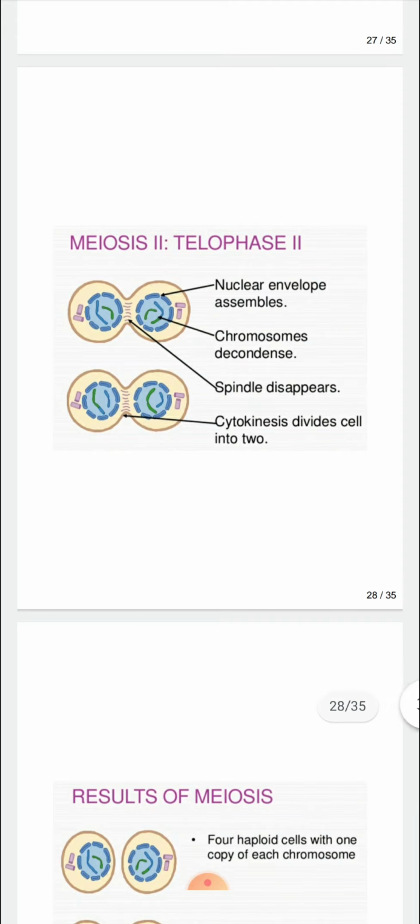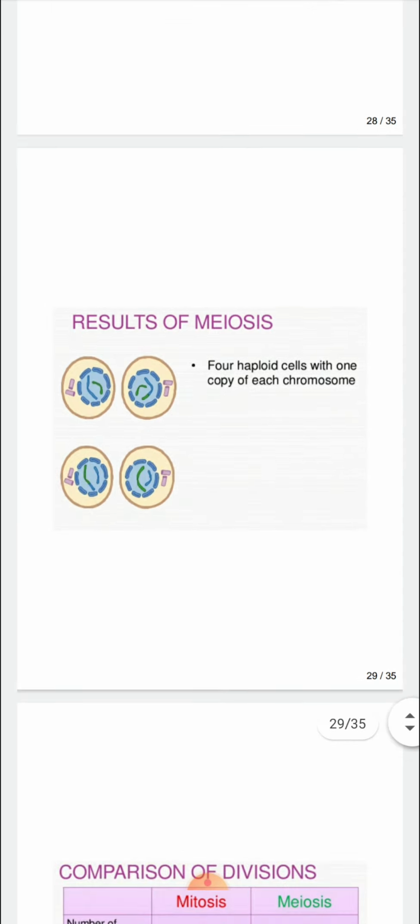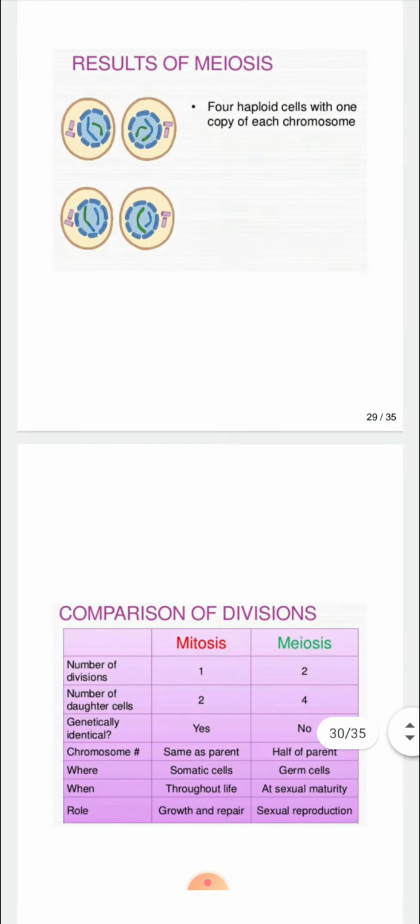Then telophase 2. In this the nuclear envelope reassembles, chromosomes decondense, the spindle disappears and then cytokinesis occurs, which divides the cell into two. Now next is the result of meiosis, meaning in this, at last, four haploid cells with one copy of each chromosome occur.